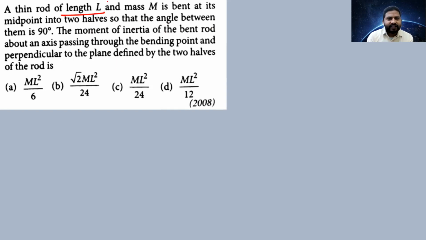A thin rod of length L and mass capital M is bent at its midpoint into 2 halves so that the angle between them is 90 degrees. This is the rod we have, whose length is L and mass is M. This is the midpoint. By holding at the midpoint, this rod is bent in the form of an L shape. Like this, we have bent this rod.